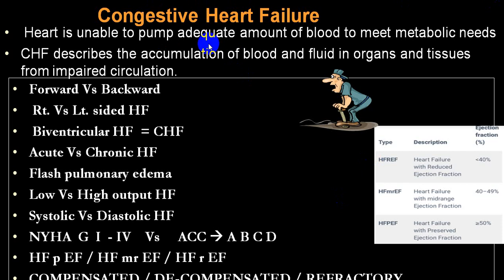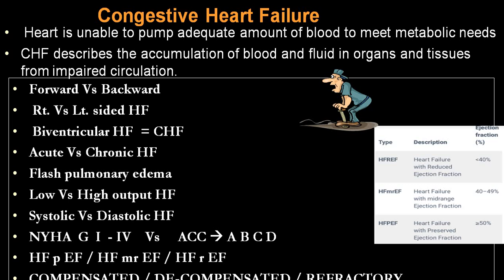Now we classify congestive heart failure in many different ways. One is forward failure and backward failure. I'll explain simultaneously. Forward failure means the ventricle fails to pump the blood forward, say RV into the pulmonary artery and LV into the aorta.